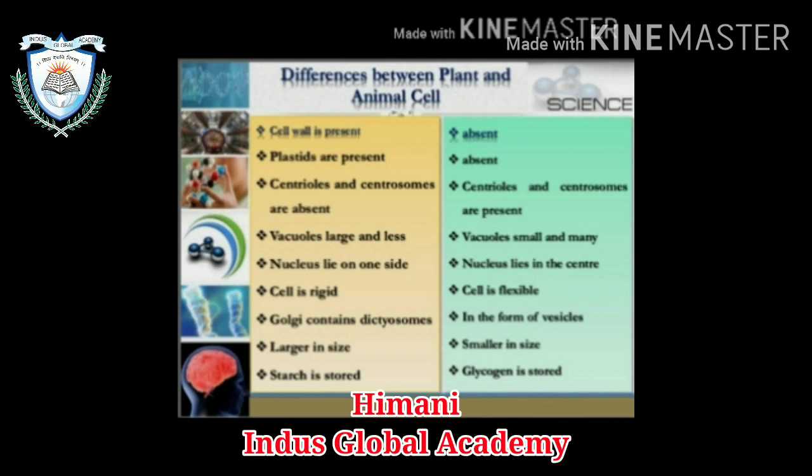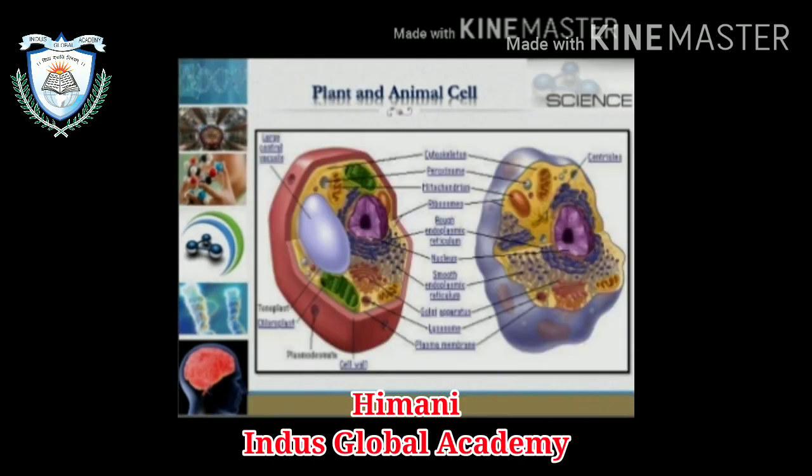In the plant cell, the cell is rigid. In the animal cell, the cell is flexible. In the plant cell, Golgi contains dictyosomes. In animals, it is in the form of vesicles. Plant cells are larger in size, animal cells are smaller in size. Starch is stored in the plant cell, whereas glycogen is stored in the animal cell. These are the diagrams of the plant and animal cell. This one is the plant cell, the second one is the animal cell.